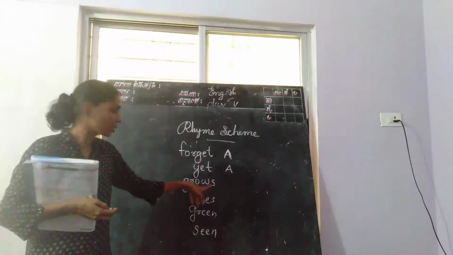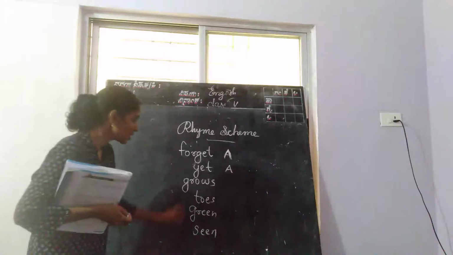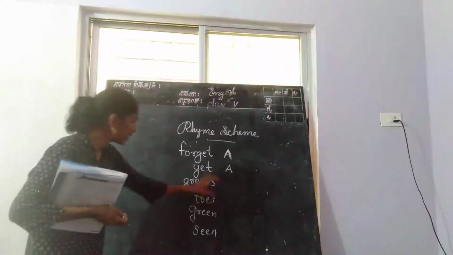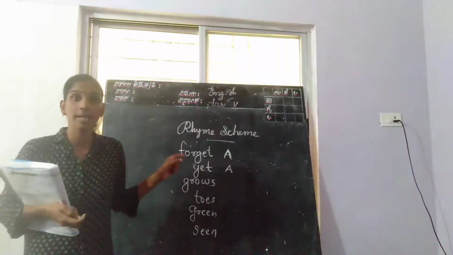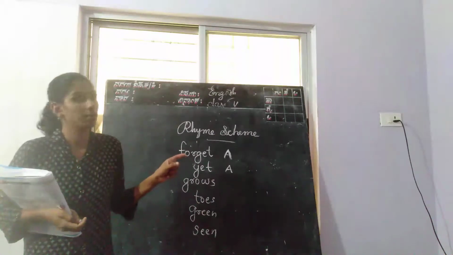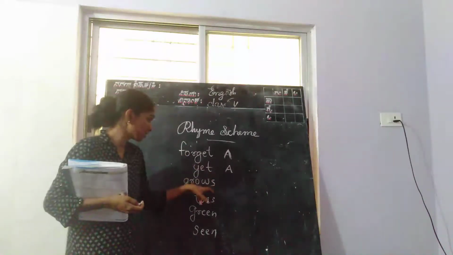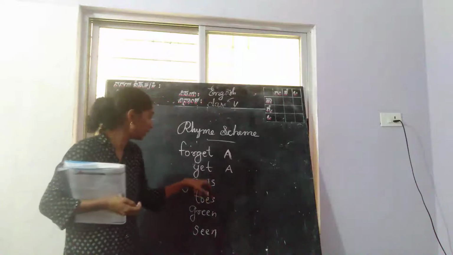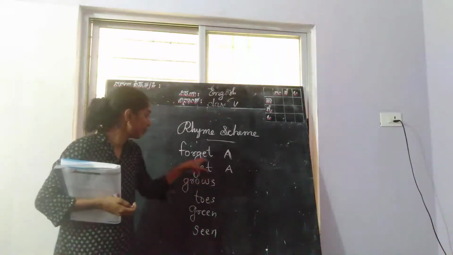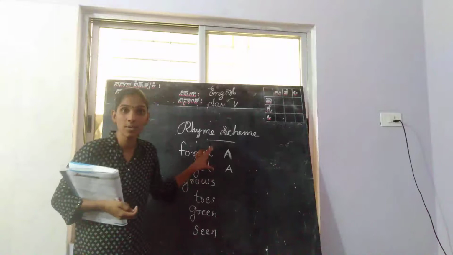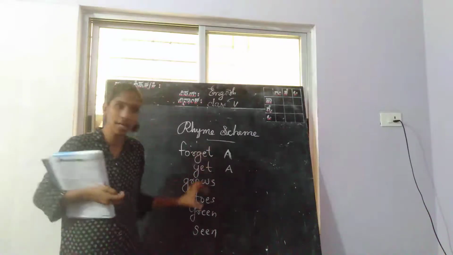In the next line we got a different word. The third line is not ending with the it sound. Forget and yet end with the same sound, so those are rhyming words.